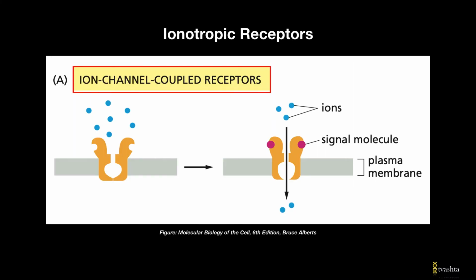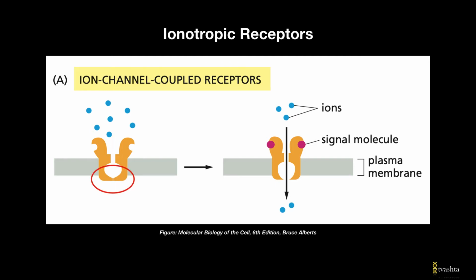Now, as the name itself suggests, in ion channel coupled receptors the receptor is coupled to an ion channel, and these receptors control the opening or closing of the ion channel in response to signal molecules that are usually neurotransmitters. For example, here we can see that the channel is closed and the ions are not able to cross the plasma membrane. In the presence of a signal molecule, that is a neurotransmitter, the channel opens and the ions are able to cross the plasma membrane. So these are ion channel coupled receptors.